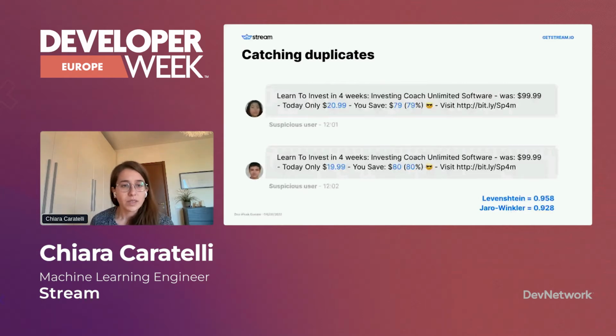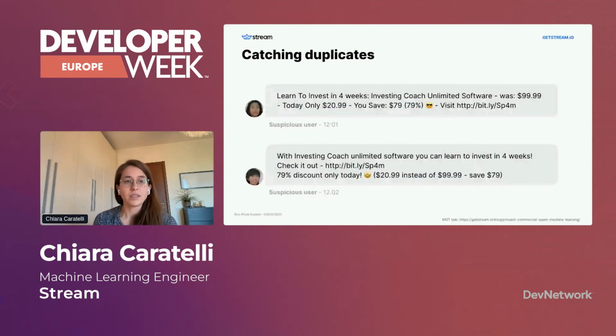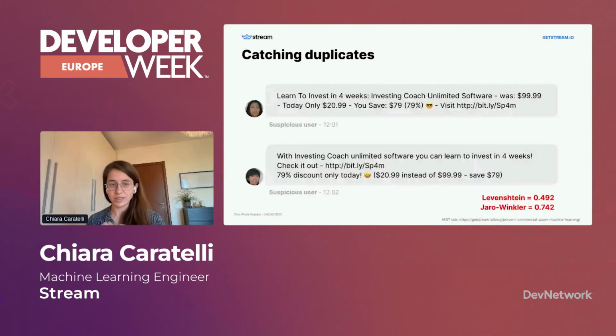But what happens if the spammer changes the message a lot? So in this second case, you can see that the second message is actually very similar to the first. We can understand that it's the same message. They're trying to promote this Investing Coach Unlimited software, and they're sharing what the discount is. So the information is exactly the same, but the message has been written in a totally different way. So by just comparing the strings, we will not see that these two messages are duplicates.